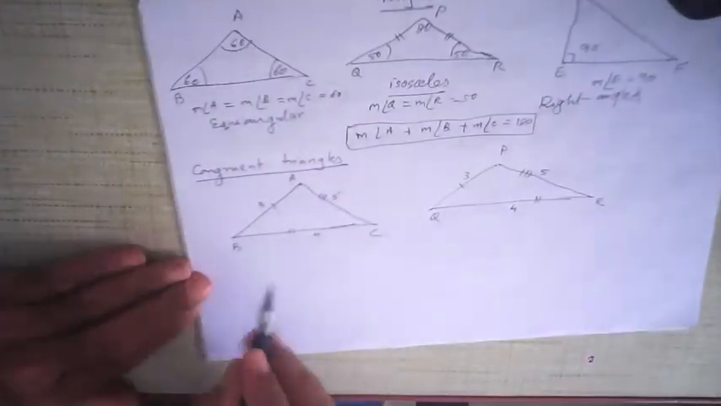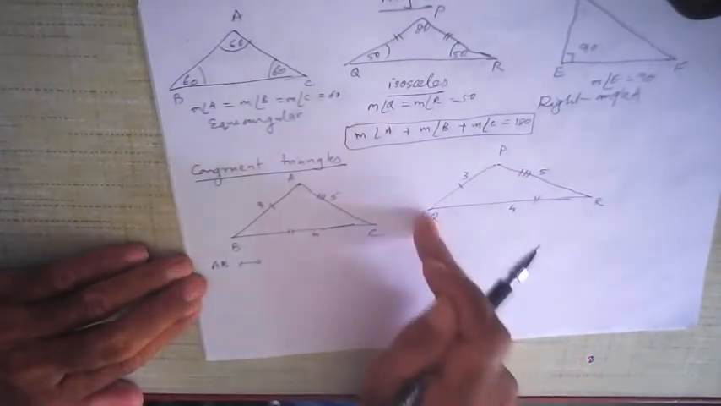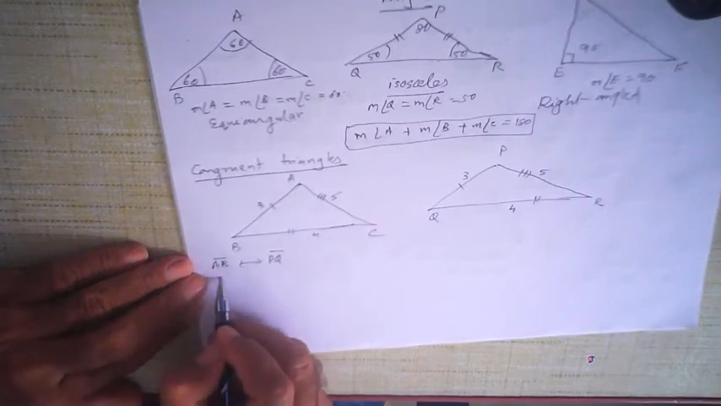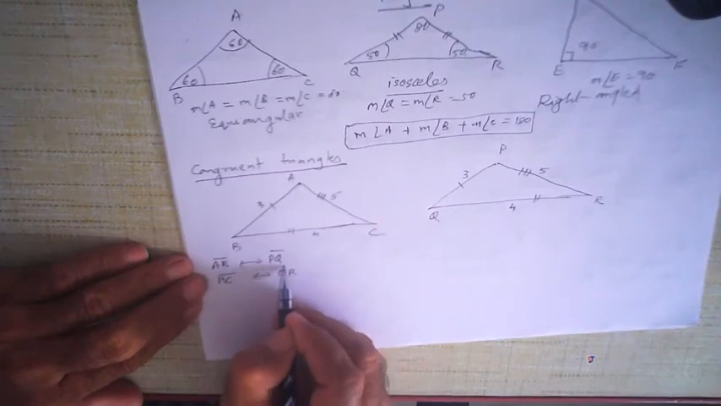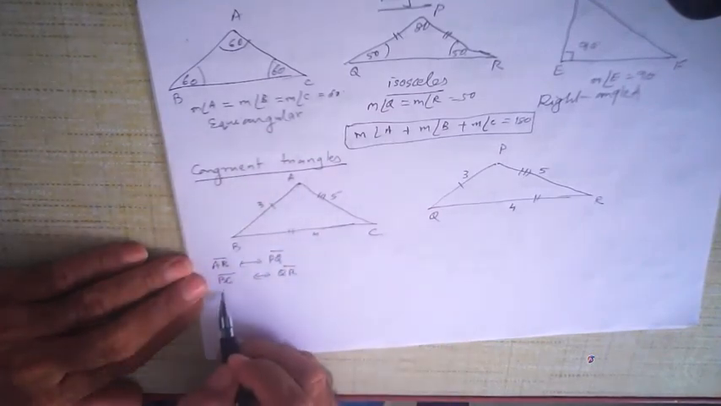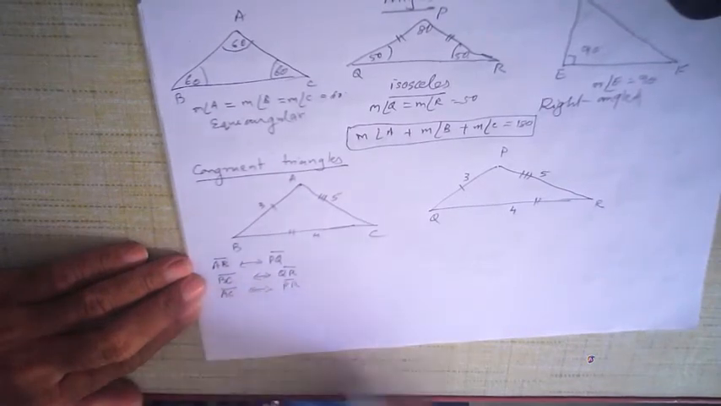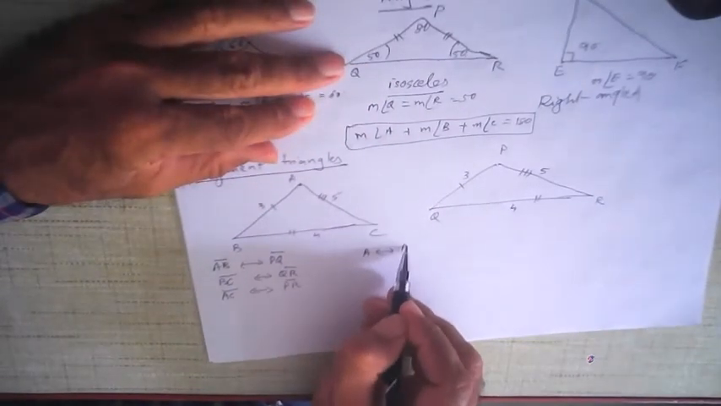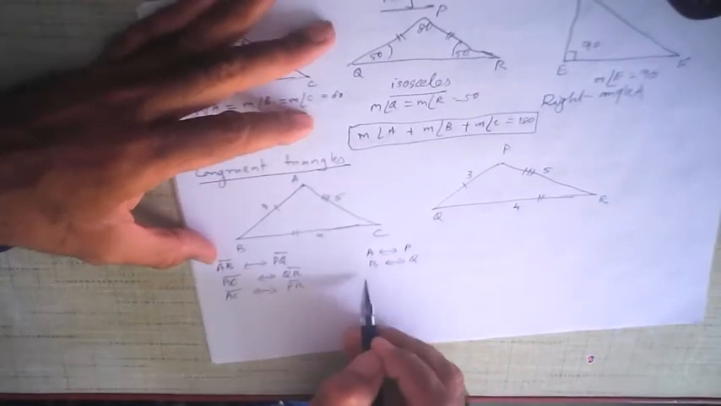Here, what you must understand is that AB corresponds to PQ. Side AB corresponds to side PQ. Side BC corresponds to side QR. And side AC corresponds to PR. In other words, A corresponds to P, B corresponds to Q, and C corresponds to R.